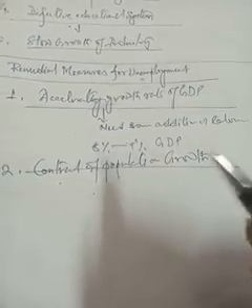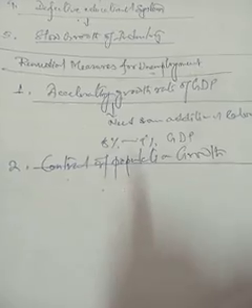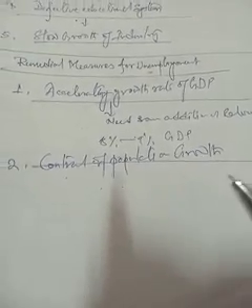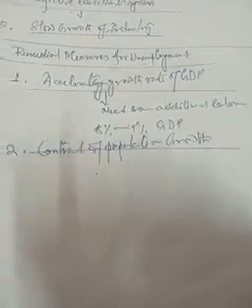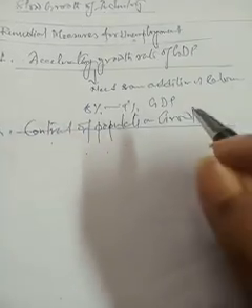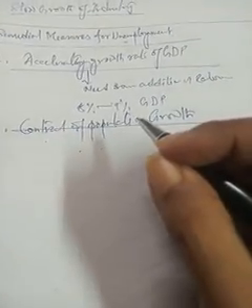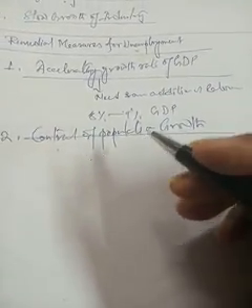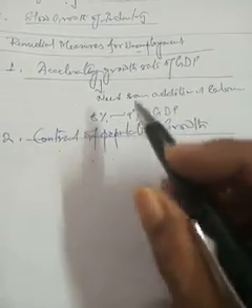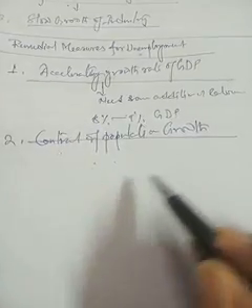For that we have to adopt some effective and meaningful population control policies, and these policies will be adopted through planning programs.